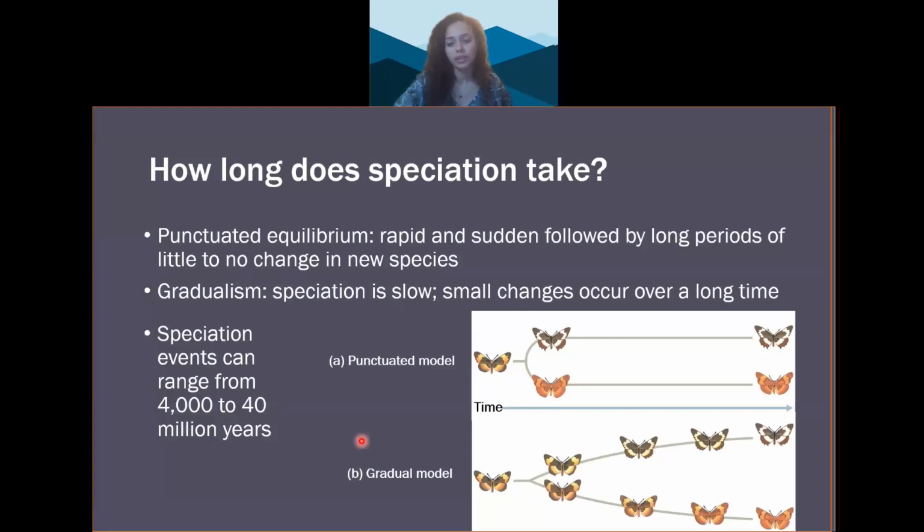So both of these models are accepted because studies have found that even with the cichlids, the interval between speciation events is as short as 4,000 years. But then for some beetles, the interval between speciation events could take 40 million years. The average for organisms is about 6.5 million years. Honestly, it just depends. It raises some cool questions, though, that scientists can ask regarding speciation, like there are genetic changes that occur as new species form. Scientists have to determine how many genes have to be different for organisms to be considered a new species. This can range from 1 to thousands of differences in their genes. We'll talk more about how scientists decide the relation between species in the next lecture.